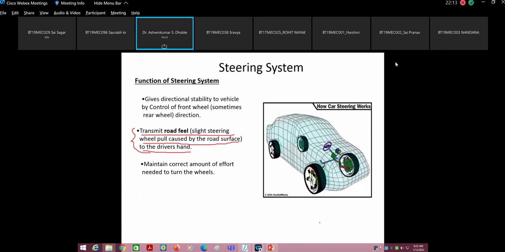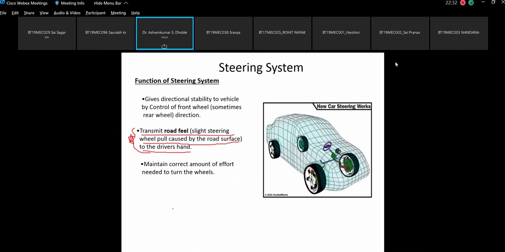So therefore there has to be some reversibility to the steering system. That means some road shocks should get transferred to the driver, so that the driver should feel what kind of road he is driving the vehicle on. This is a very important thing as far as the steering system is concerned.